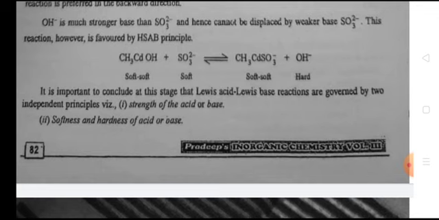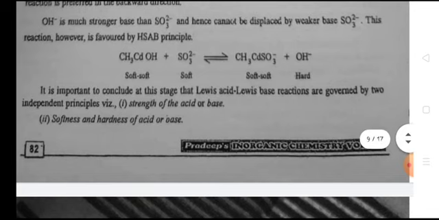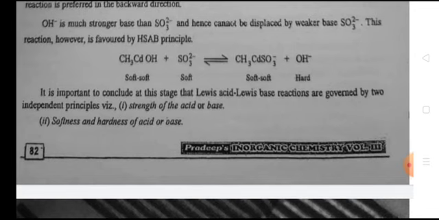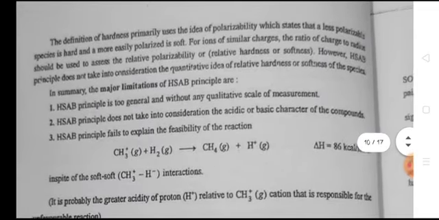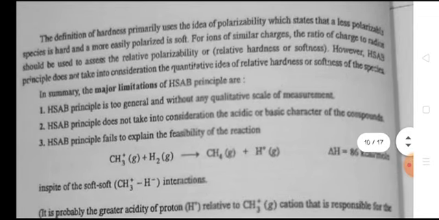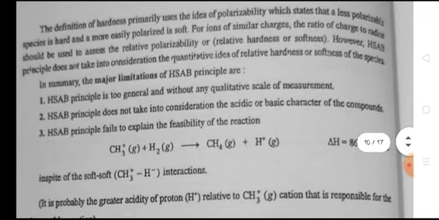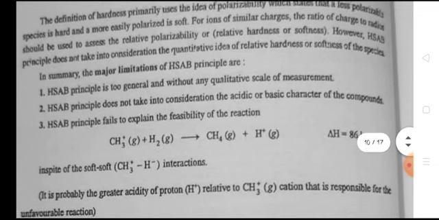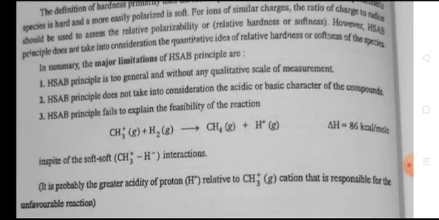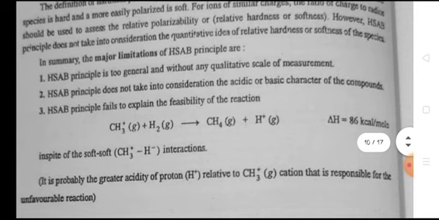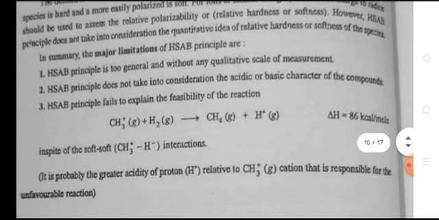It is important to conclude at this stage that Lewis acid-base reactions are governed by two independent principles: first, the strength of acid or base, and second, the softness and hardness of acids and bases. The definition of hardness primarily used the idea of polarizability, which states that a less polarizable species is hard and a more easily polarized species is soft. For ions of similar charges, the ratio of charge to radius should be used to assess the relative polarizability. However, the HSAB principle does not take into consideration a quantitative idea of relative hardness or softness of the species.